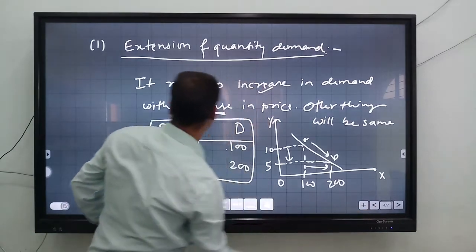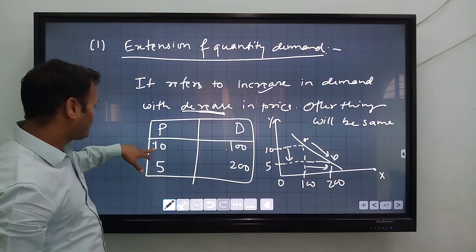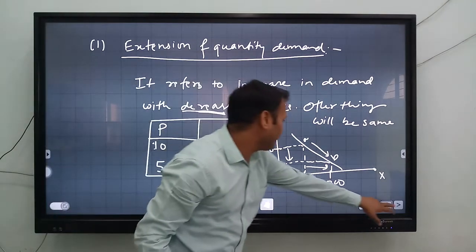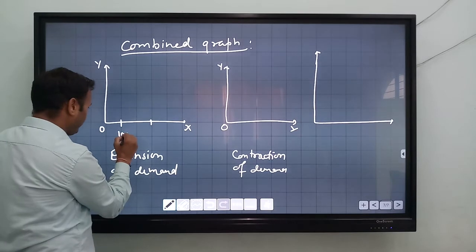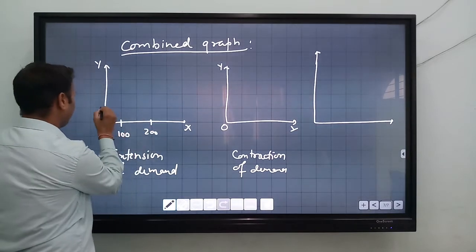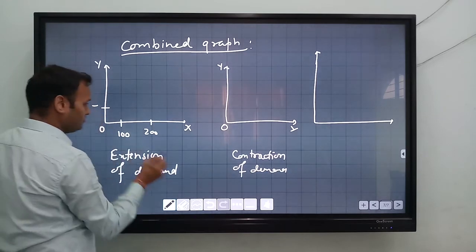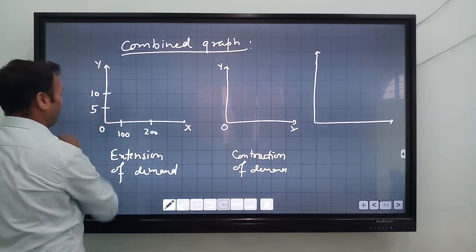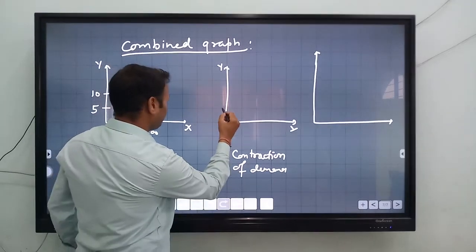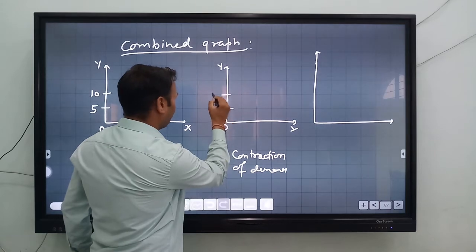so now from the schedule you can see that for extensions, price is 10 to 5, and demand is 100 to 200. So here you write 100, 200, here you write 5 and 10. Okay, same, the price is 10 and 20.